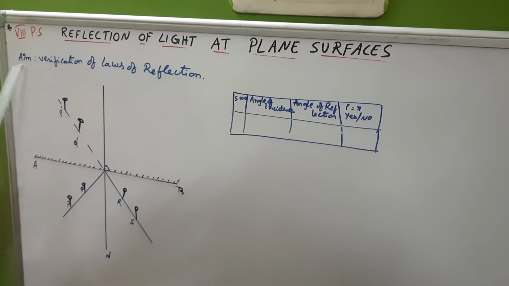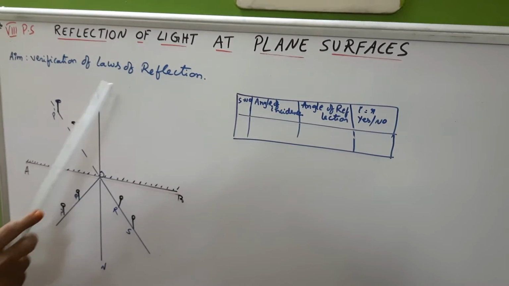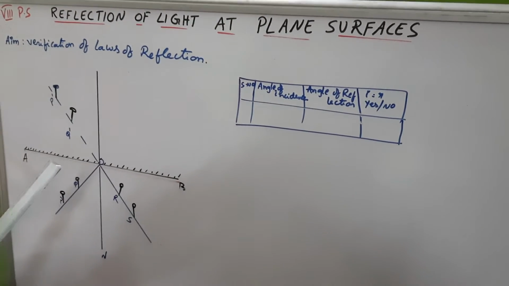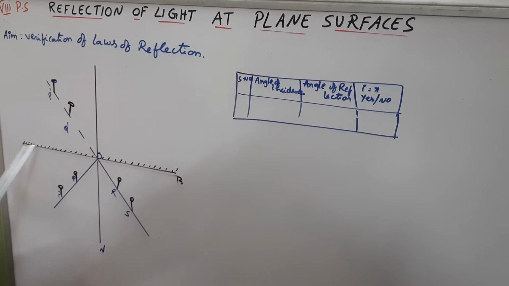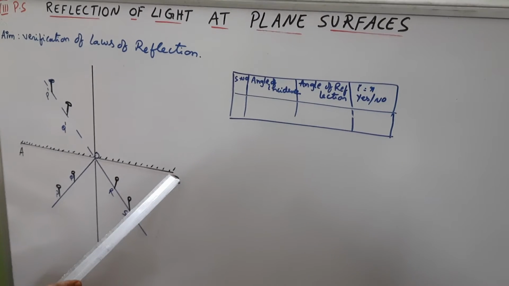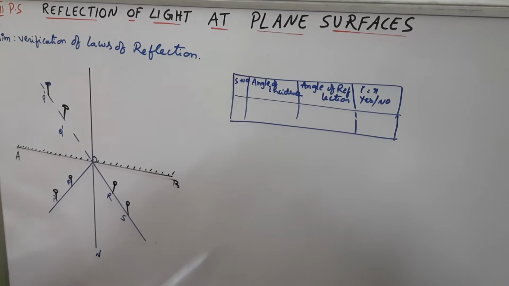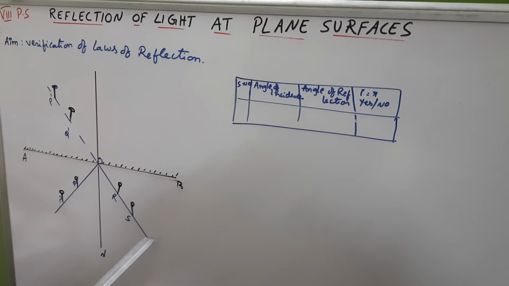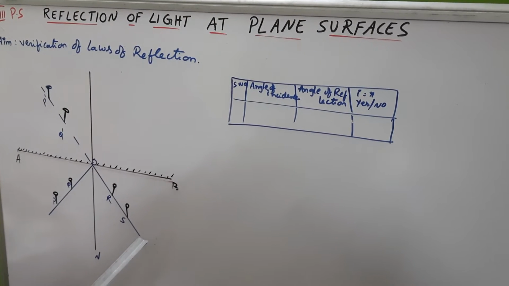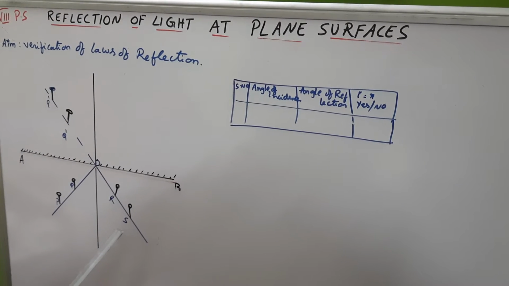There is a lab activity. The aim is verification of laws of reflection. Materials needed: a mirror strip, here this is the mirror strip, a drawing board, white paper, and pins, clamps, scale and pencil.